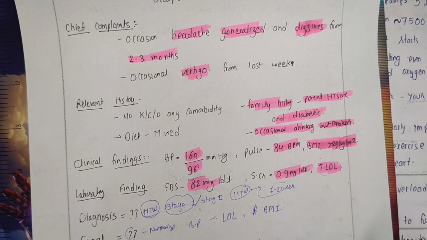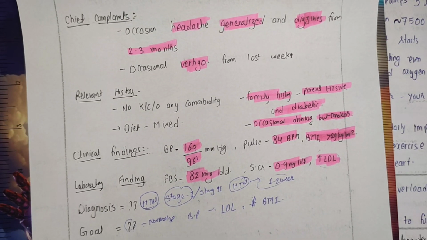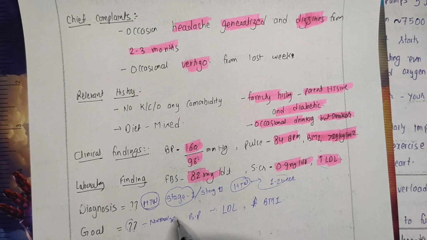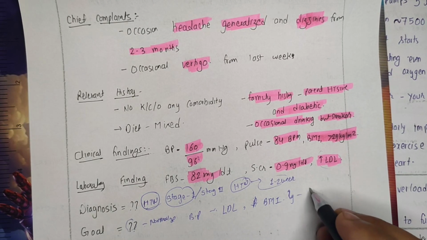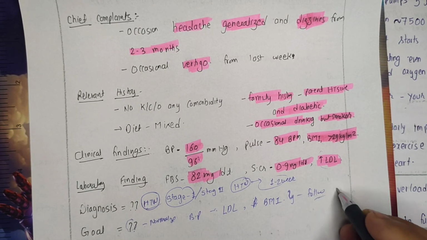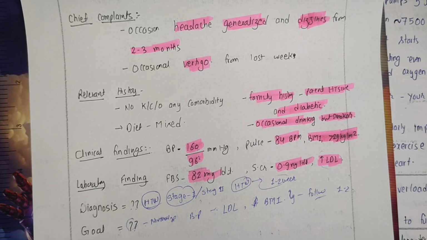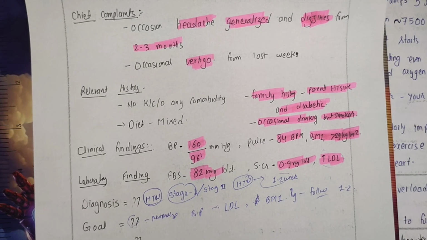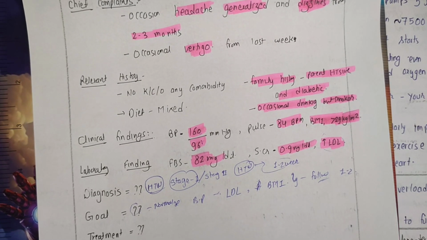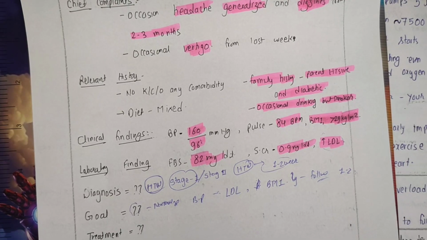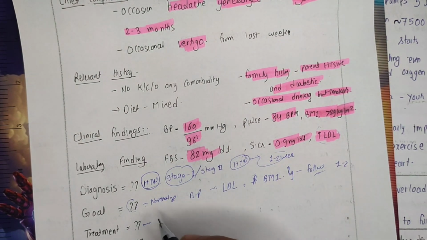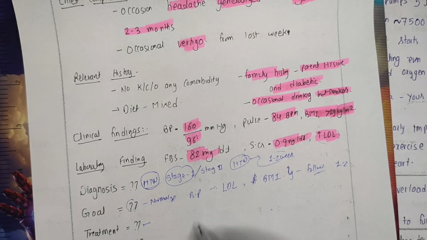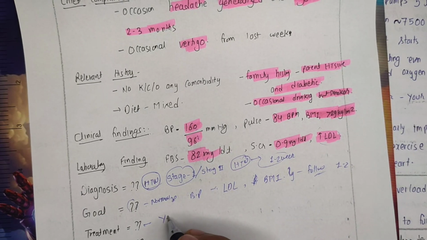What will we suggest him? We will suggest him to reduce the body mass index also. However, we will try to normalize blood pressure, but we want to call him for follow-up after a week or 2, so that we will be able to get a clear picture of the hypertension. So now another question is whether treatment is required or not. Yes, if his blood pressure is high, nearly up to stage 2, then treatment is required as of now.